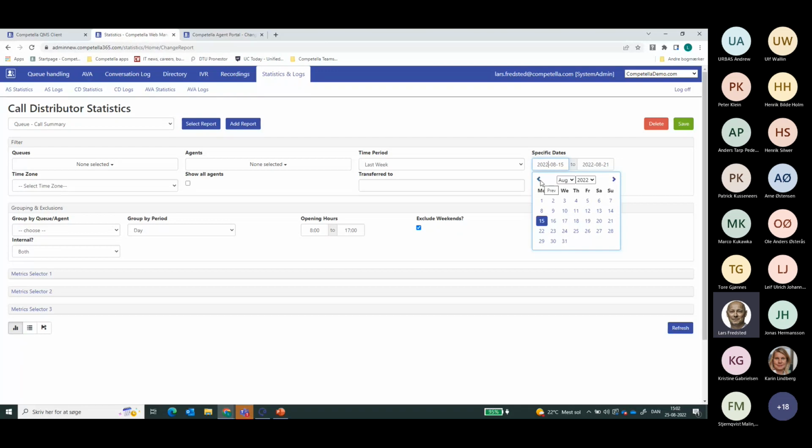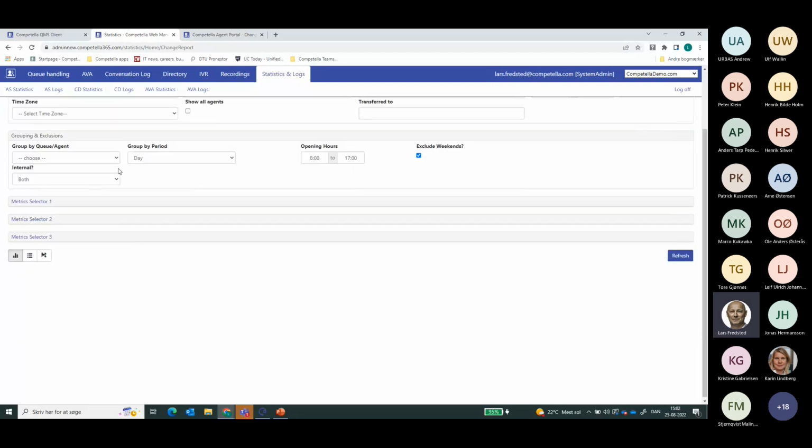Knowing that August has also been partially a vacation month, I will go a little bit back in time. Look in June, from June 1st to June 30th, in a second, like this.